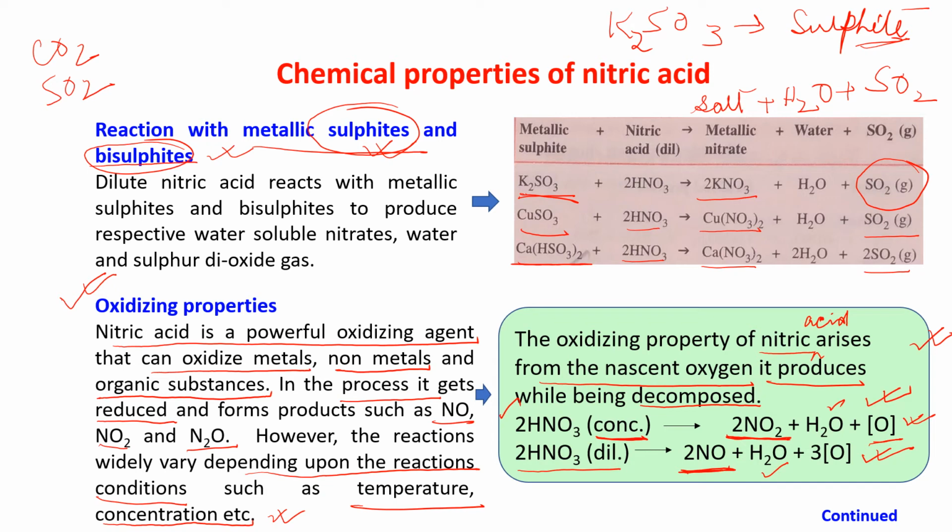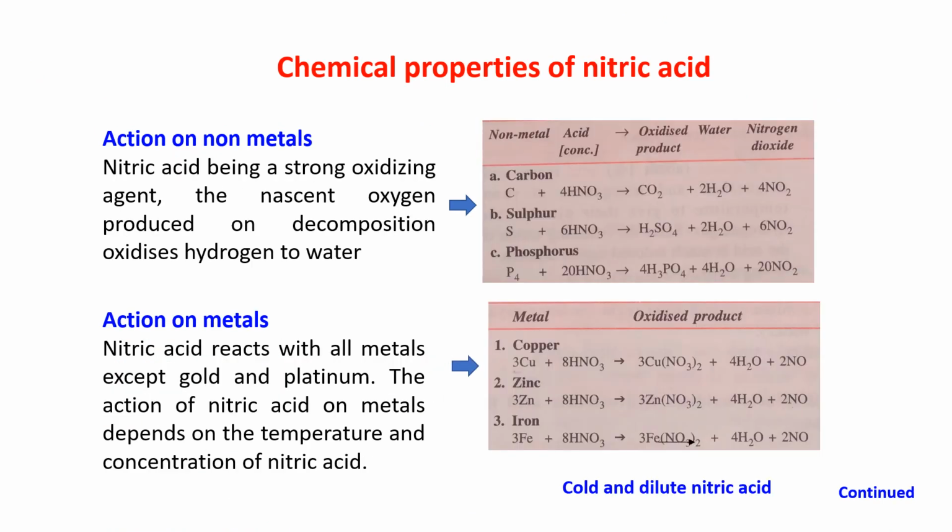Now let us see how it is oxidizing the metals or non-metals. Action on non-metals. When nitric acid reacts with carbon, it gives you CO2. It is the concentrated nitric acid. This is very important. The carbon will react only with the concentrated nitric acid.